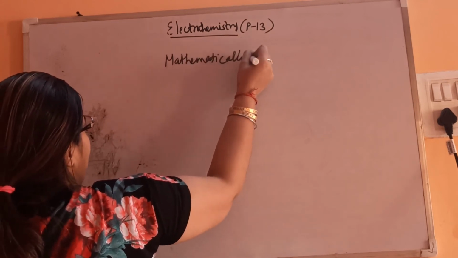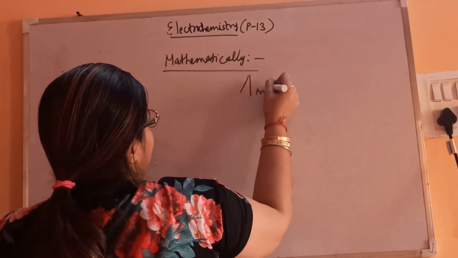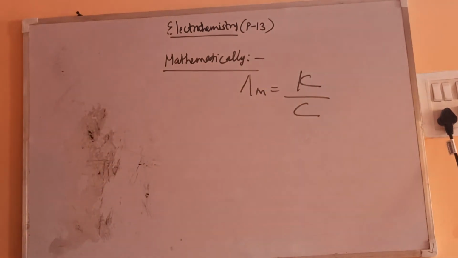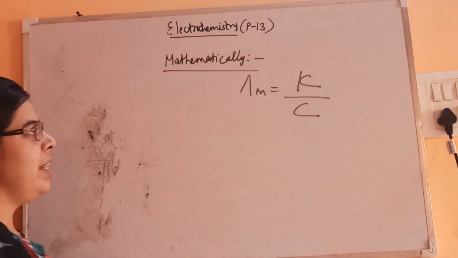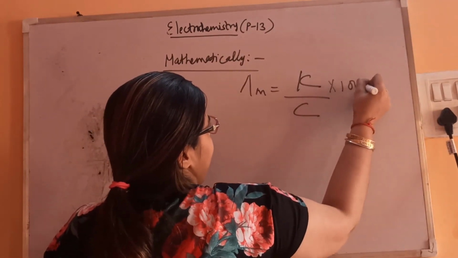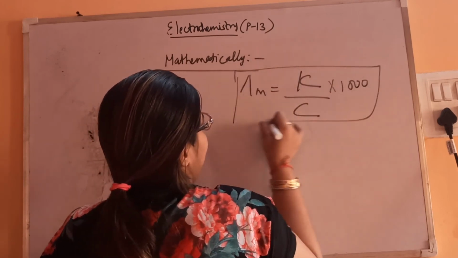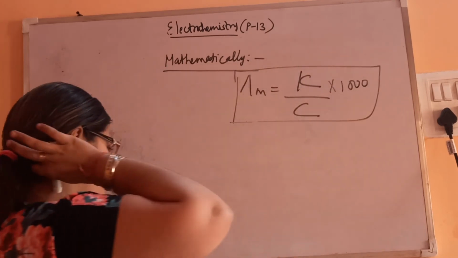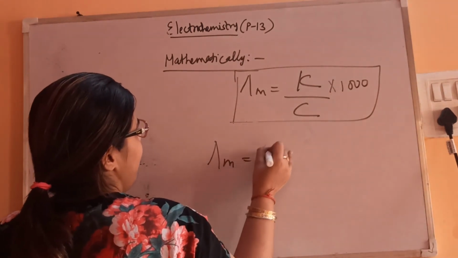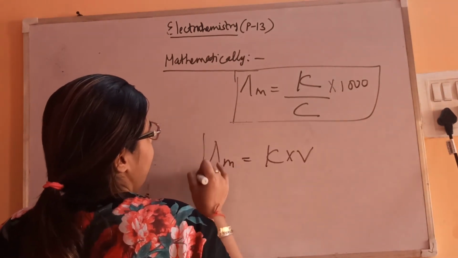Molar conductivity is kappa by C, that is the ratio of kappa, conductivity or specific conductance, divided by concentration, into 1000. This 1000 we consider as a factor when C is in centimeter cube, so accordingly we have to see. Otherwise it's kappa by C. Or you can say it is also the product of kappa into V.